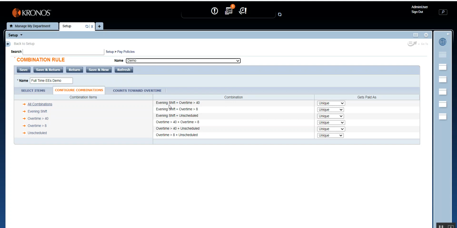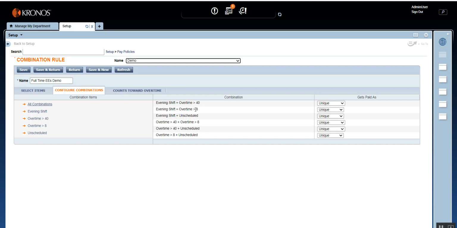These items that you see here, the zone, overtime, over 40, are actually overlapping, or occurring simultaneously.